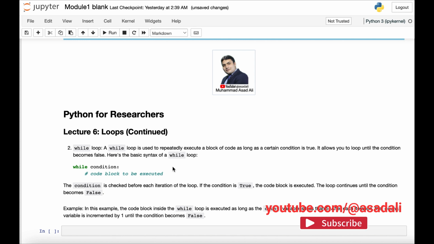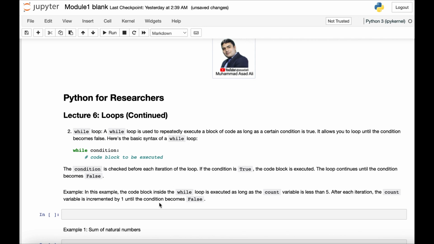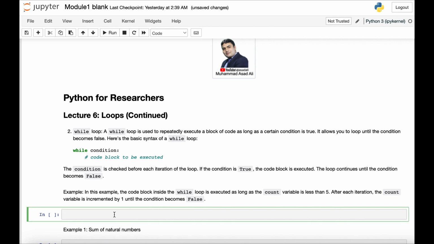So for me, what I think is a while loop is stronger than a for loop. The reason is a for loop has a limitation, like from this till this, but in a while loop you give a condition. As long as that condition is true, it will keep running. You may disagree, and the for loop may be good for you. Okay, so the condition is checked for each iteration. If the condition is true, then the block of code will run, otherwise it will fail.